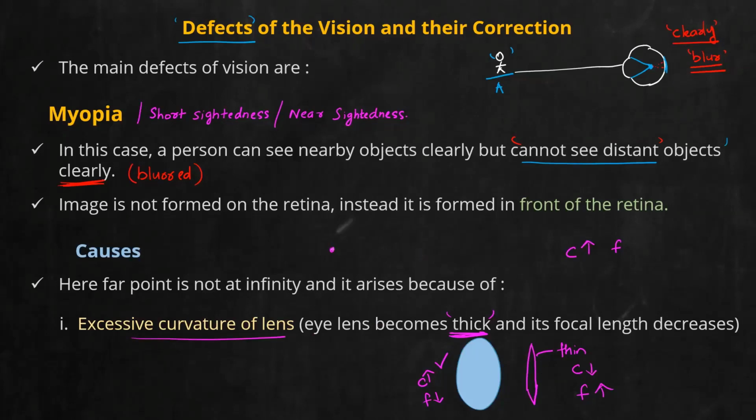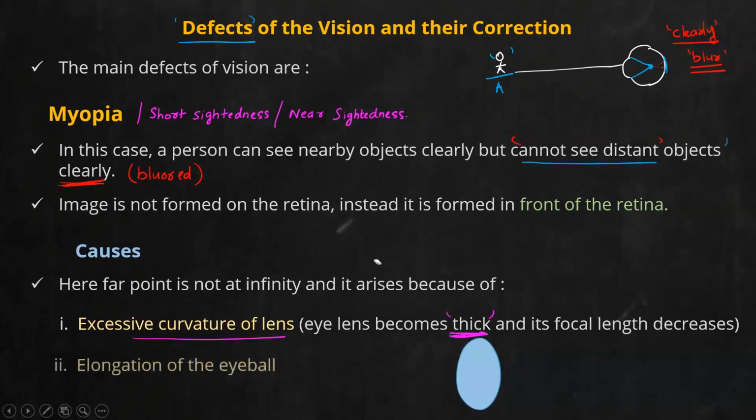Normally, when the object is at far distance, we have studied the position of the eye lens. It should be what? Thin enough. But here, it is not that thin. It will remain as a thick lens. That is why it is not able to focus on the retina, but in front of the retina. Or I can say the convergence power of the lens is more in this case.